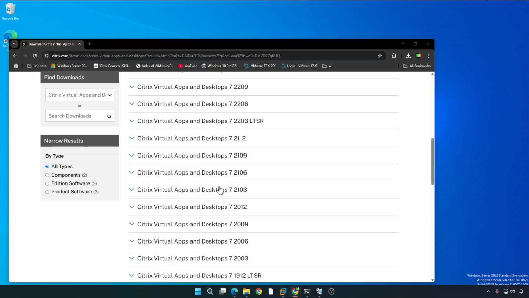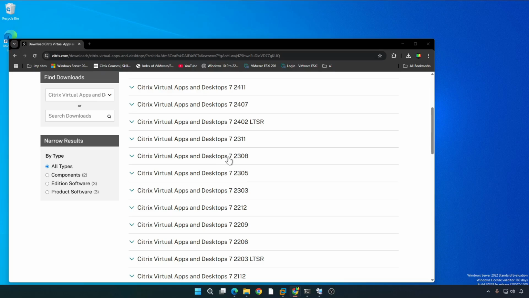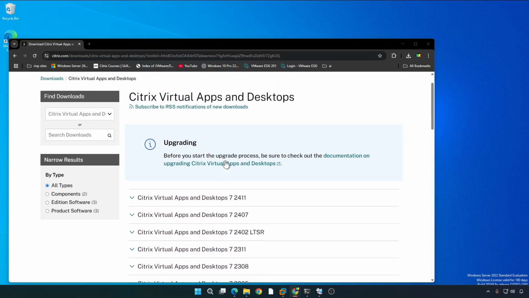So in just this video, I'm going to install version 7.2308, and this particular version has that particular component. And what is that component? Okay, not a really big change, you can just access Studio over the browser. That's all this new version has. Okay, so let's get started.